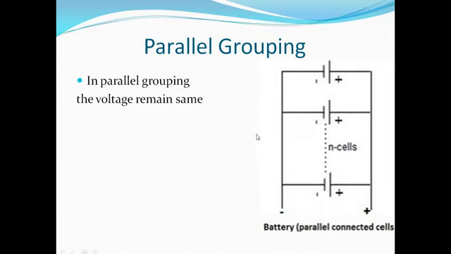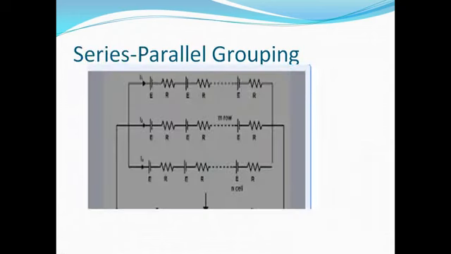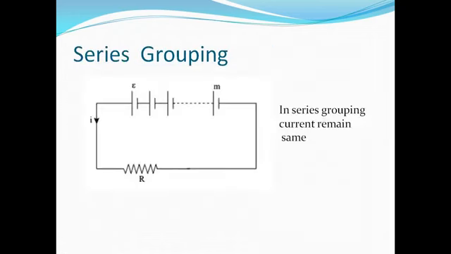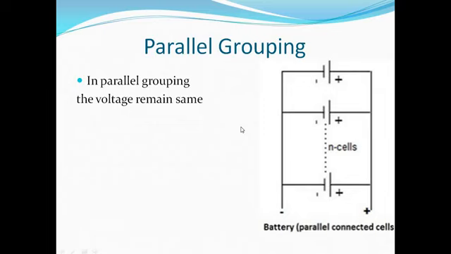Now the question is when to use series grouping and parallel grouping. In the series grouping, current flowing through each battery is same, but the voltage is more. So whenever the requirement of voltage is more, connect the batteries in series grouping. In the parallel grouping, we are getting high current capacity. So whenever we require high current capacity, parallel grouping is preferred.